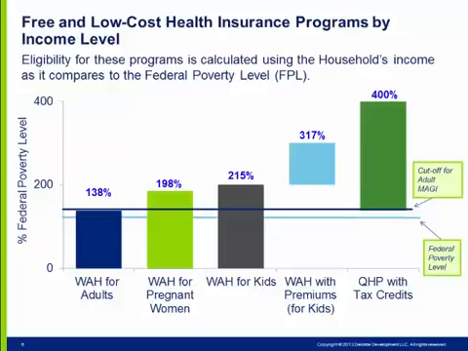To qualify for Washington Apple Health for adults, your income must fall below 138% of the FPL. Apple Health for pregnant women is for those with income up to 198% of the FPL. Apple Health for kids covers children whose families are at an income up to 215% FPL. Apple Health for kids with premiums is a program that covers children in families with income above 215% up to 317% of the FPL and requires paying a low-cost monthly premium.